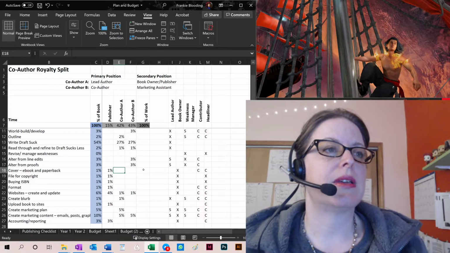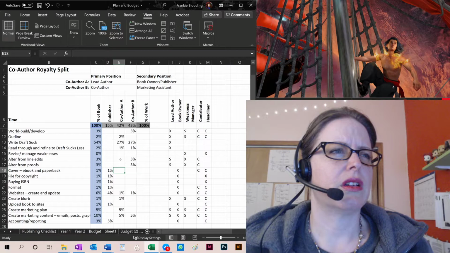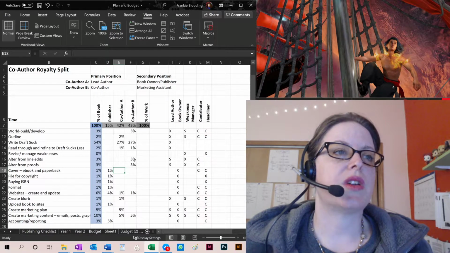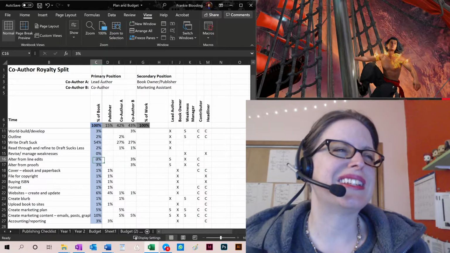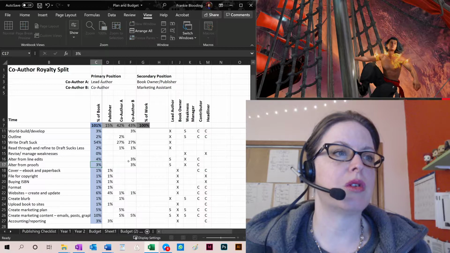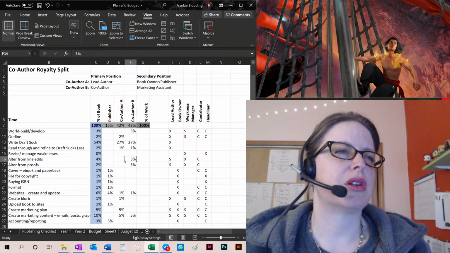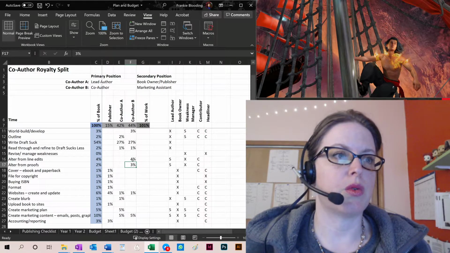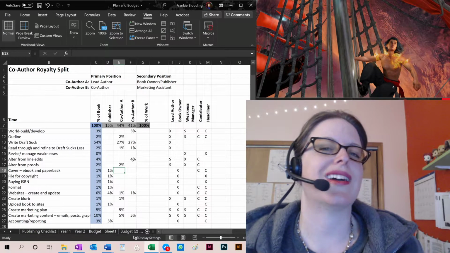Now, technically speaking, the line edit is going to be harder to do than the proof. So technically speaking, if you wanted to, you can make this 4 and 2. That is perfectly reasonable. And he gets 4%, and maybe I should move this over and do that.